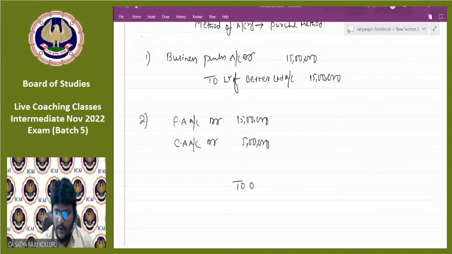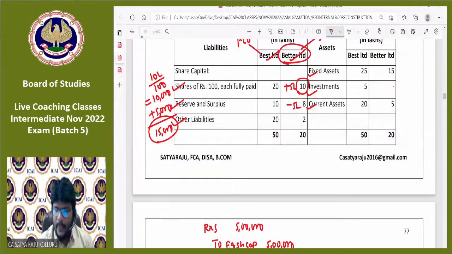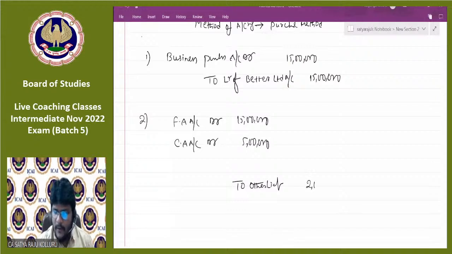To other liabilities account, at which value? 2 lakhs. These are the different assets and liabilities taken over by the purchasing company. To business purchase, you need to cancel the business purchase, which is at 15 lakhs.